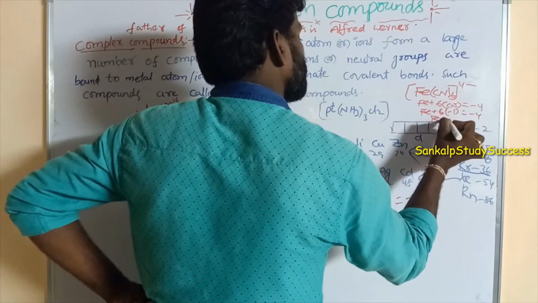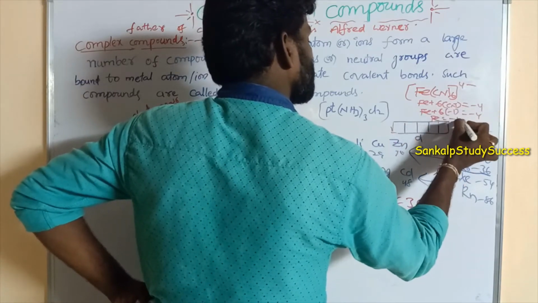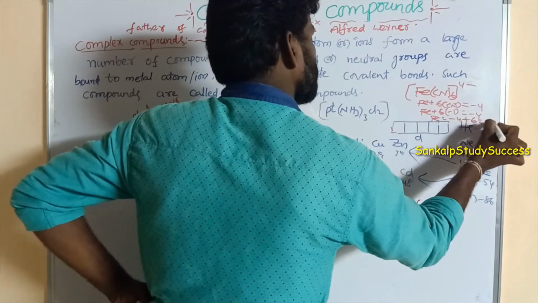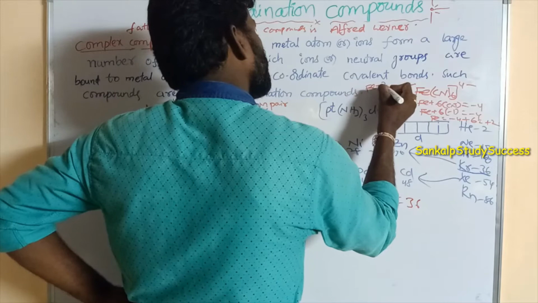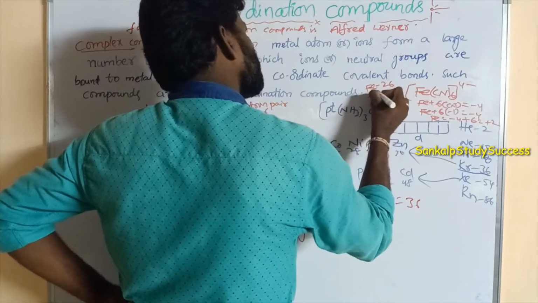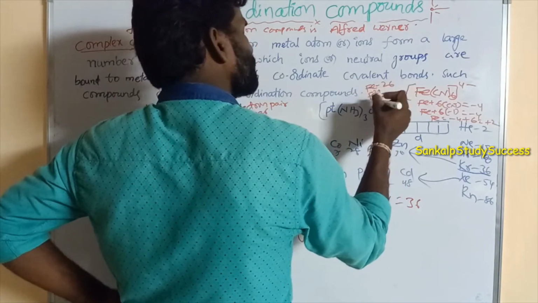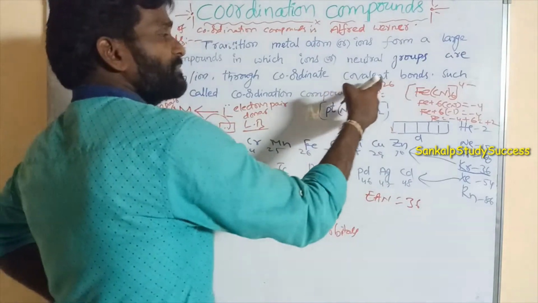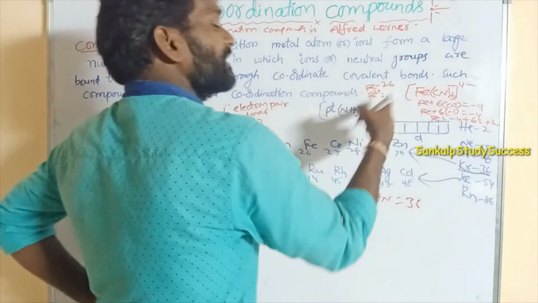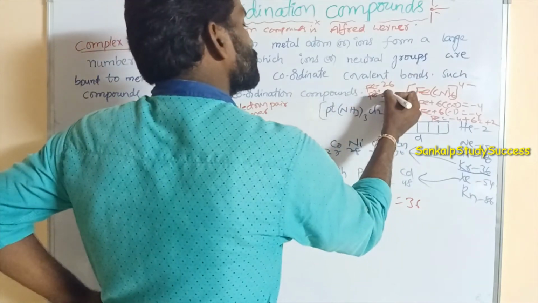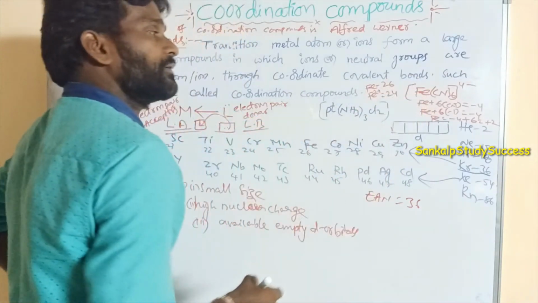Fe is equal to minus 4 plus 6, which is plus 2. What is the atomic number of iron? 26, so it has 26 electrons. In plus 2 it loses 2 electrons: 26 minus 2, 24.